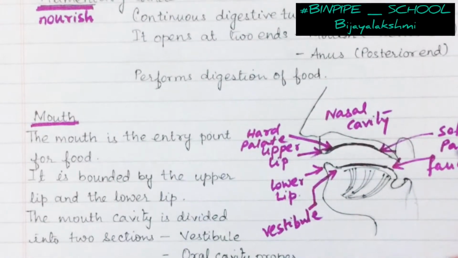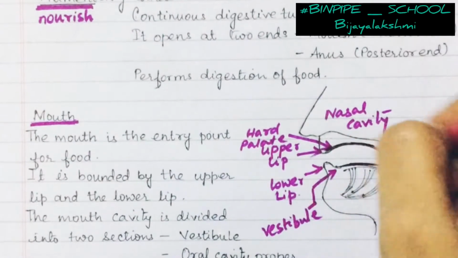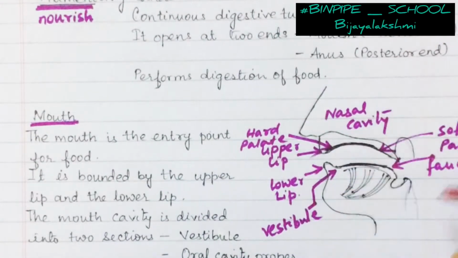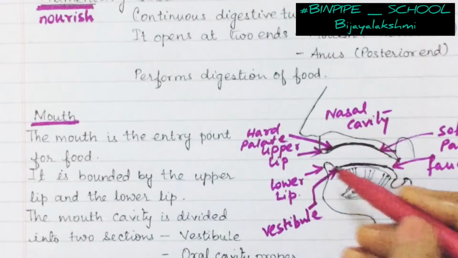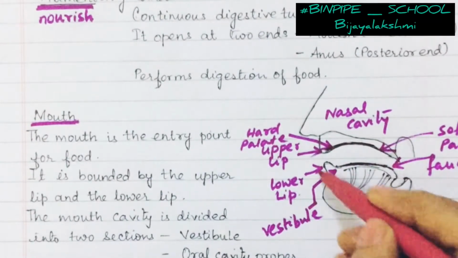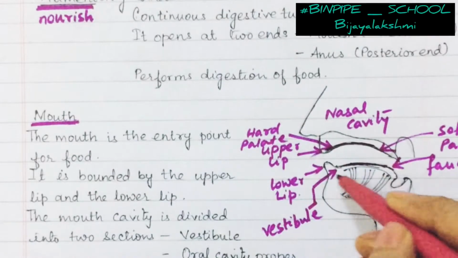Laterally, sidewise, we have the cheeks. They bound the whole section. In front there are the lips, at the back the fauces, and at the side the cheeks.